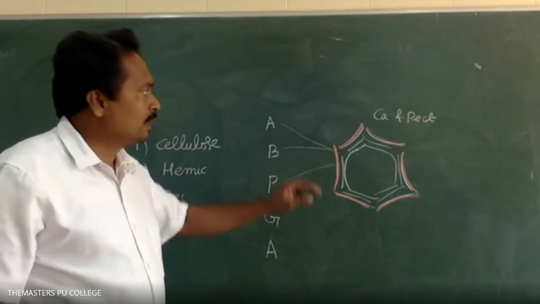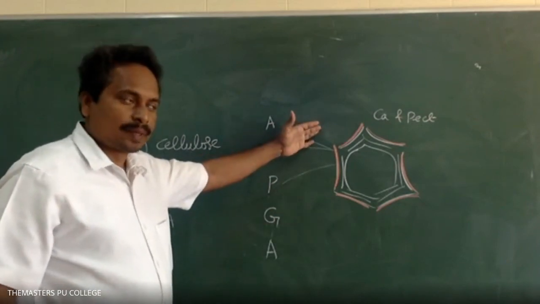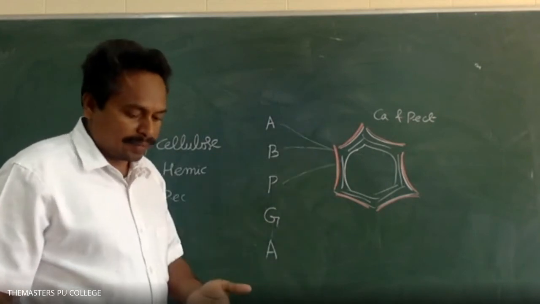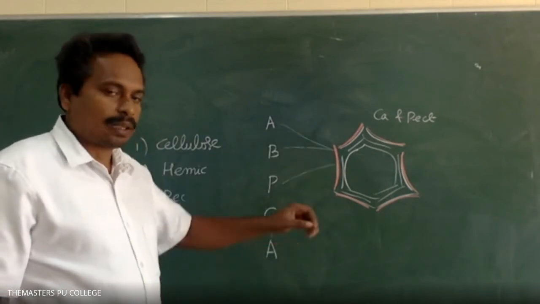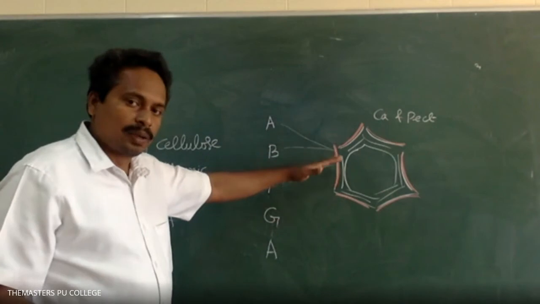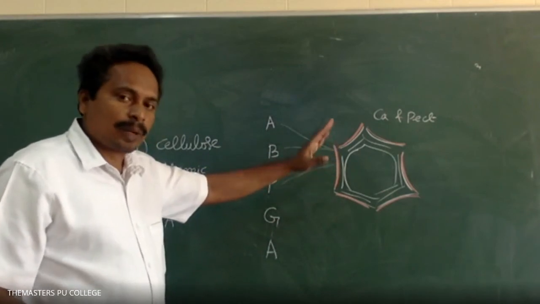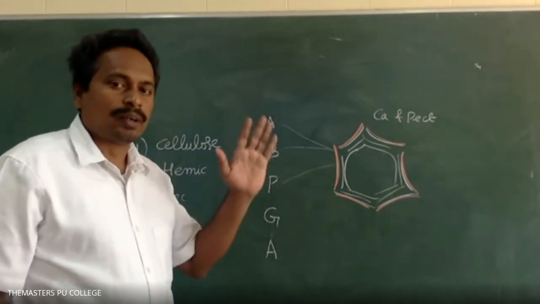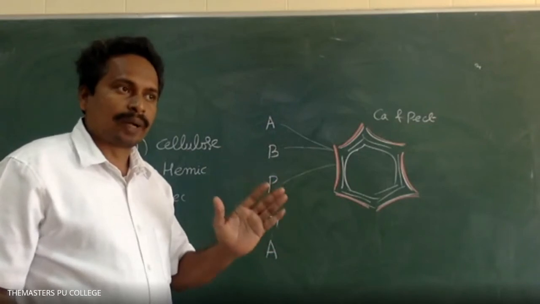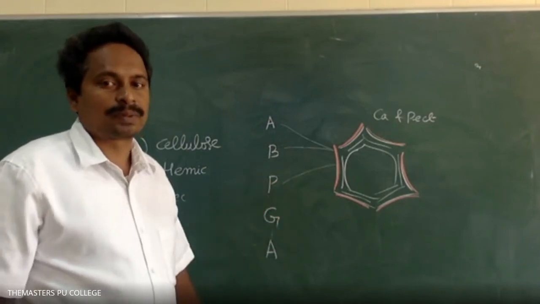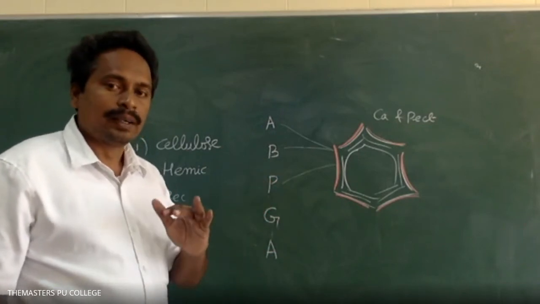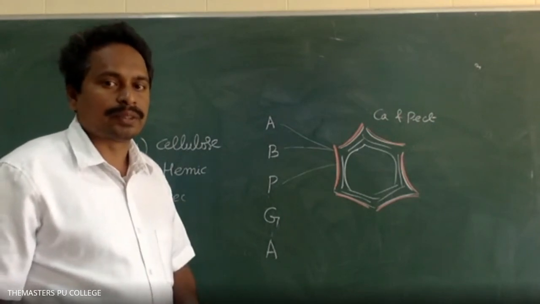The middle lamella is made of calcium and pectin, and pectin is given in the third option. Cellulose and hemicellulose are present in the primary wall.